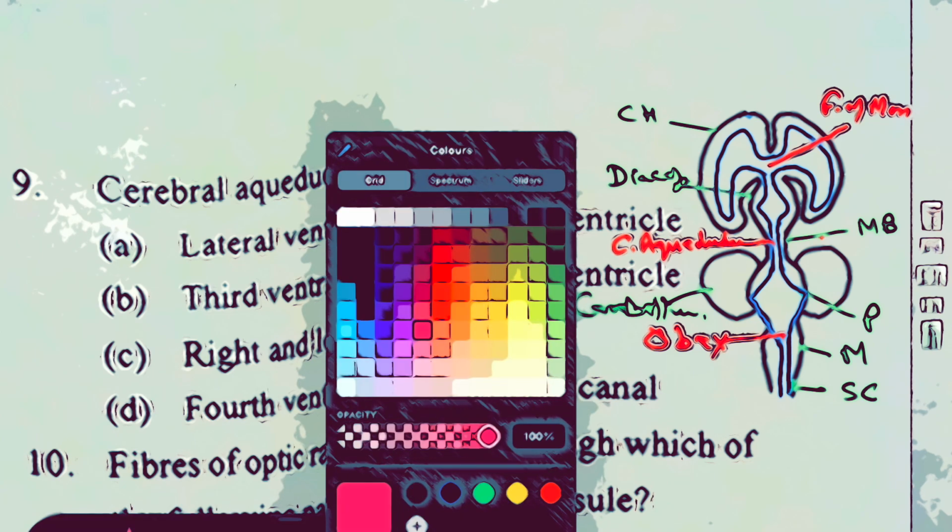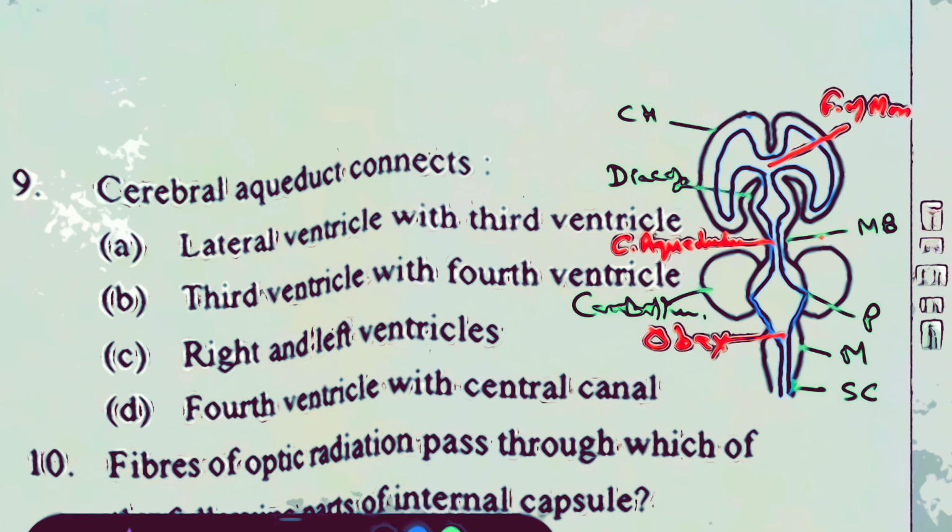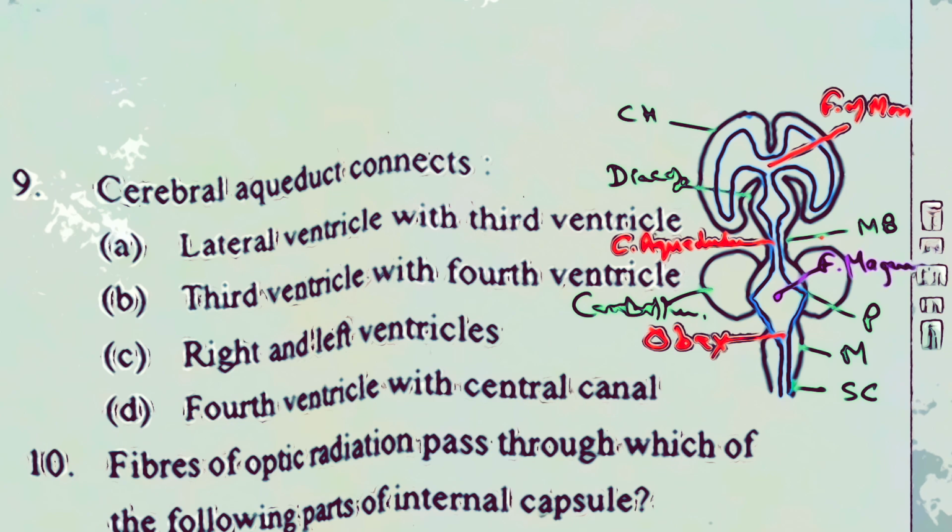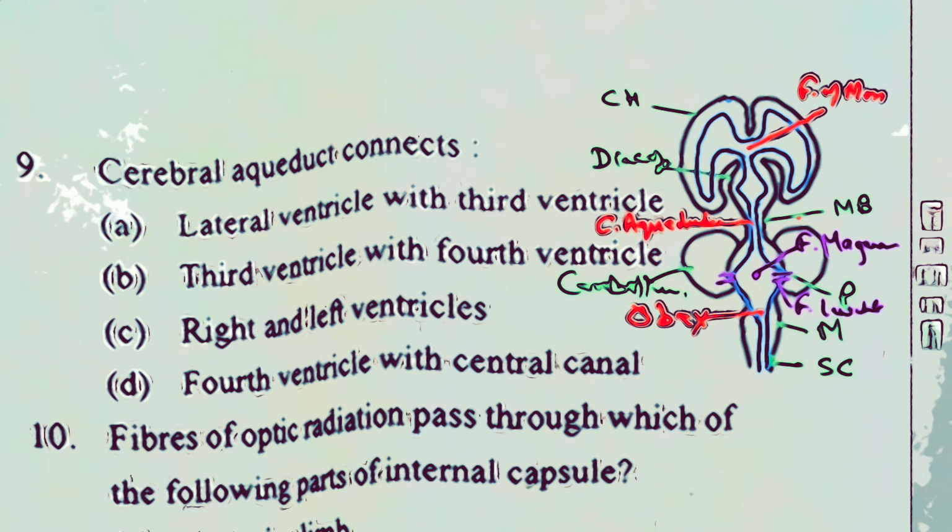Just to add up in this question, in the roof of the fourth ventricle is the foramen of Magendie, and on the two sides, in the lateral recess of the fourth ventricle, you find the foramen of Luschka. So M for median, M for Magendie, L for lateral, L for Luschka. So I hope you've got the answer now, that the cerebral aqueduct connects the third ventricle to the fourth ventricle.